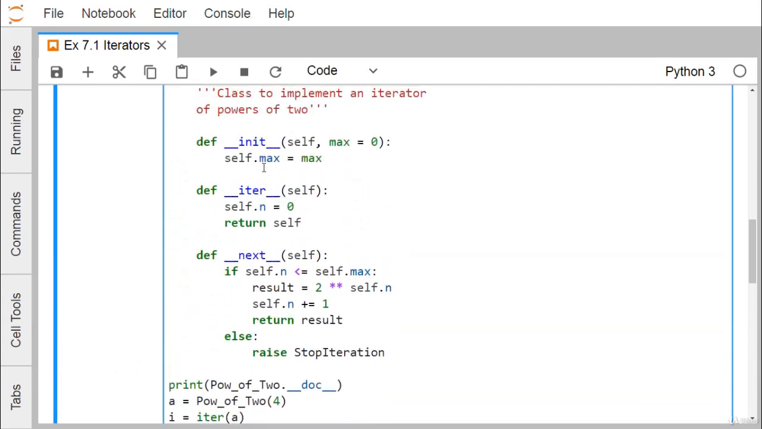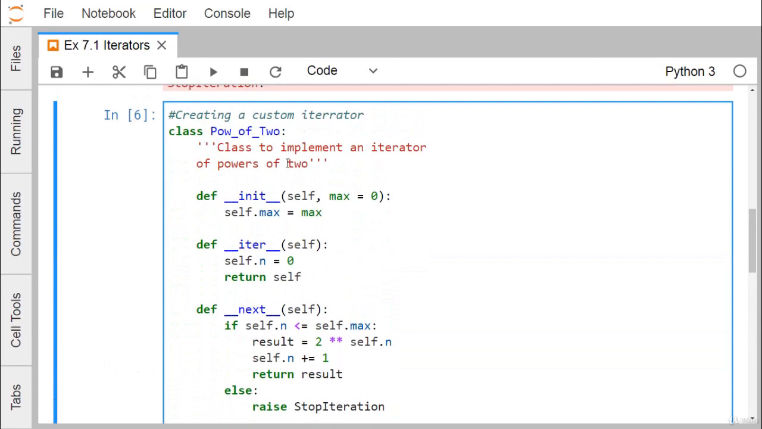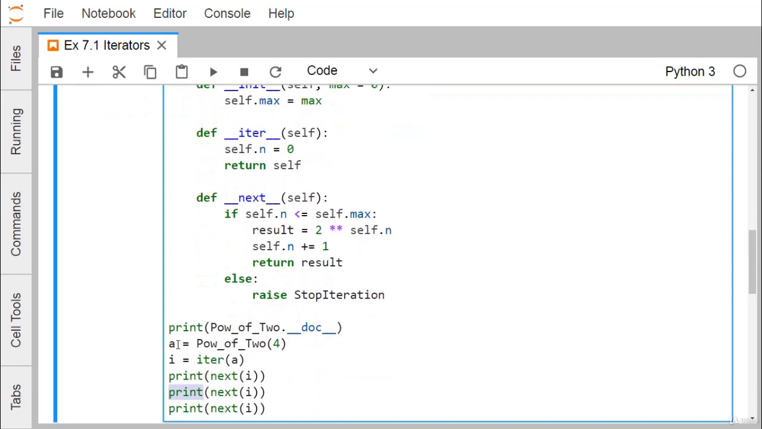So I think you are getting the idea of how this class works, which has the init, that is a constructor, the iter method, the next method, and the respective object we have defined under the class, that is our a. This max has got initialized with the value 4, which has been passed as the parameter to the constructor. Then out of this a, we are creating one iterator, that is this one, i, and from the iterator we can pick up the next values. So there is next of i, and this method is getting called.